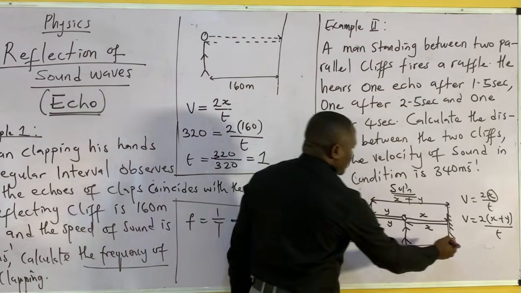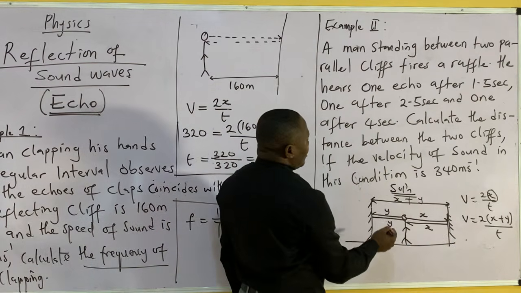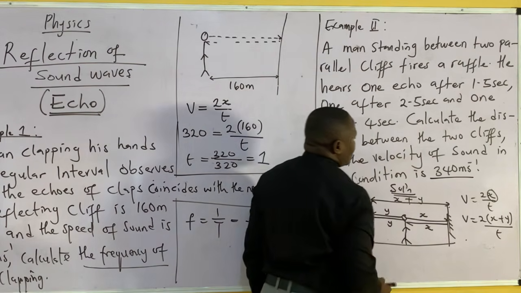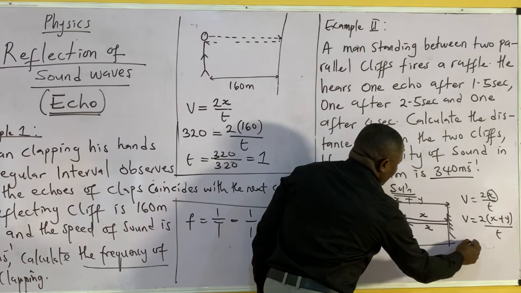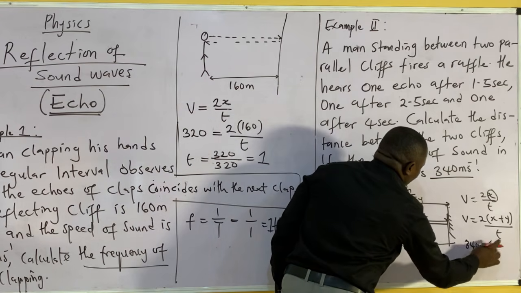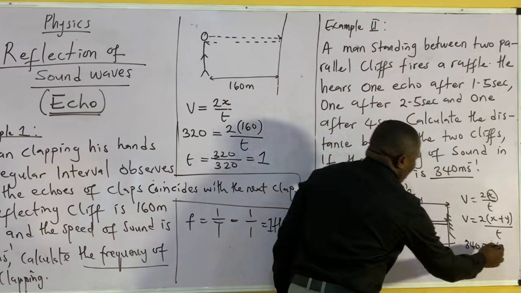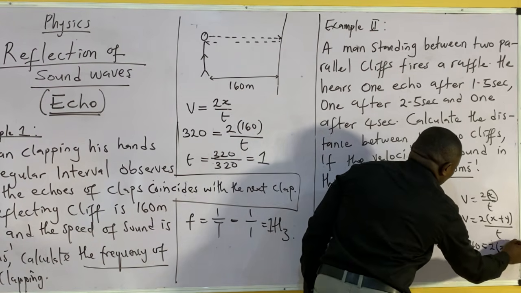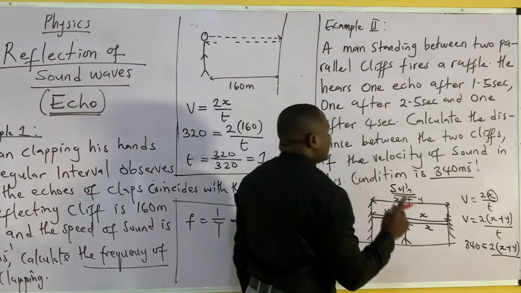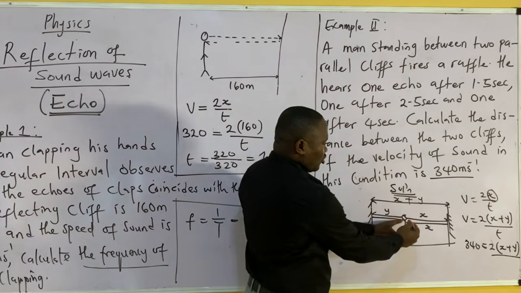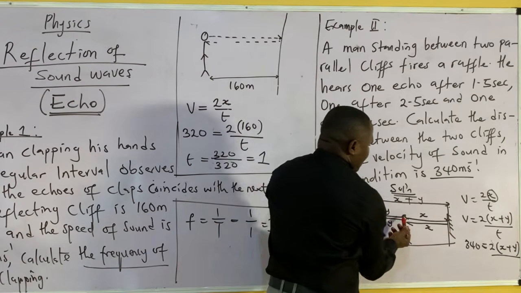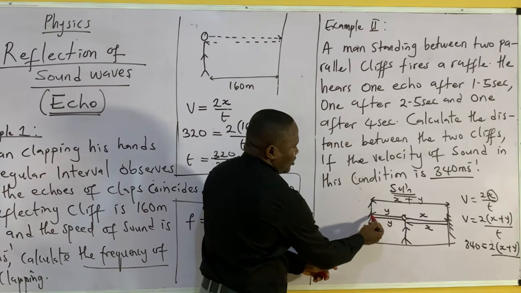So if I want to solve this, our speed of sound is 340. So 340 is equal to 2 open bracket x plus y, which is our distance between them, over the time it took to go here and the time it took to come here.